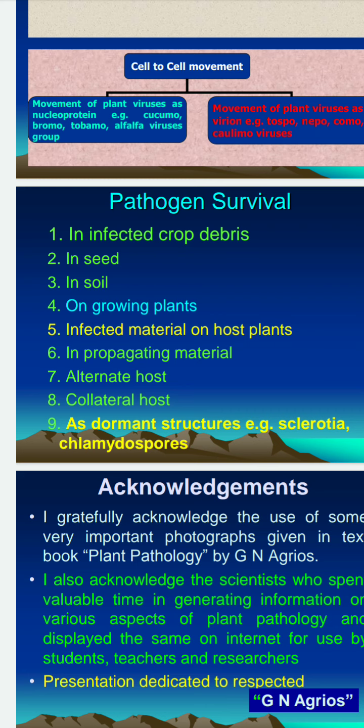Chlamydospores we discussed in this class. Alternate host we had studied already in case of rust disease of wheat. Thus, the pathogen can survive by any method out of these.